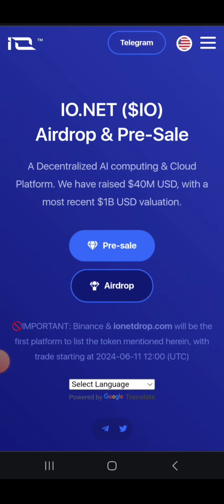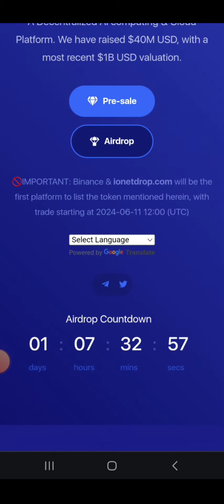Here I am going to show you a new free airdrop where you can earn and get free IO token. IO token is already on the mining solution, and I will show you how you can claim free 50 IO token from this free airdrop. Scroll down, you can check here important: Binance and loanedrop.com will be the first platform to list the token, as mentioned here. The listing is mentioned on 11 June 2024.